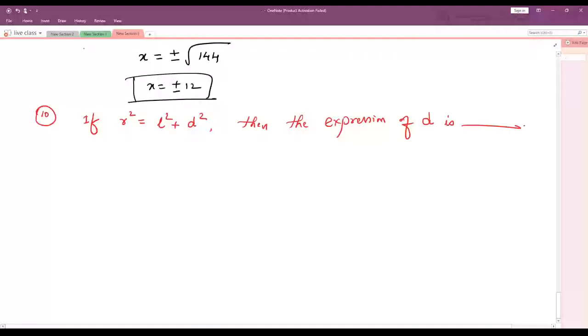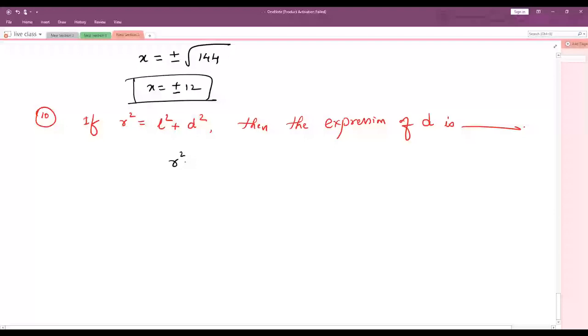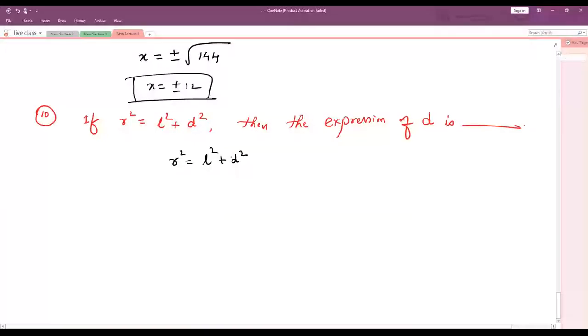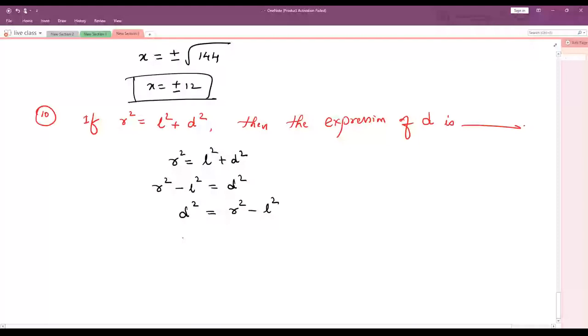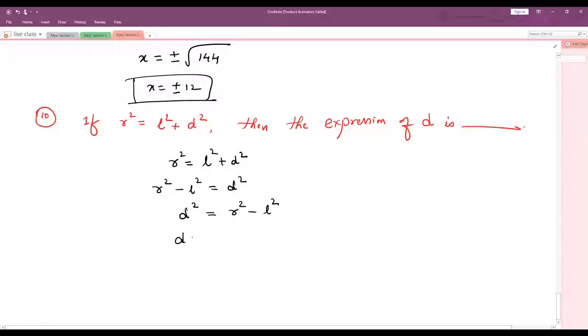Correct, no, child? See here. R square is equal to L square plus D square. We want D. So keep D as it is. Rest of the terms shift to the other side. It becomes R square, L square comes this side, minus L square, is equal to D square. If you get confused, interchange. D square equals R square minus L square. We want D. D is equal to, the square comes this side. It becomes plus or minus root of R square minus L square.